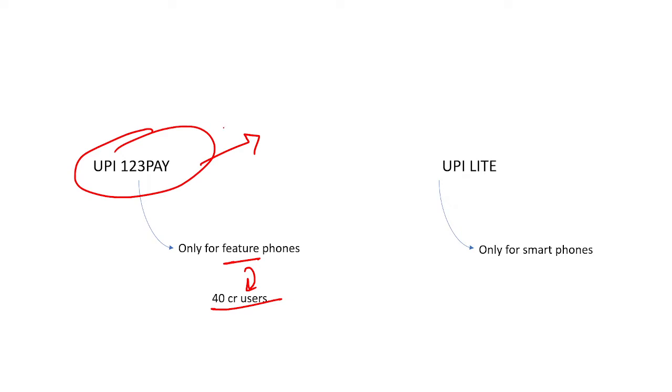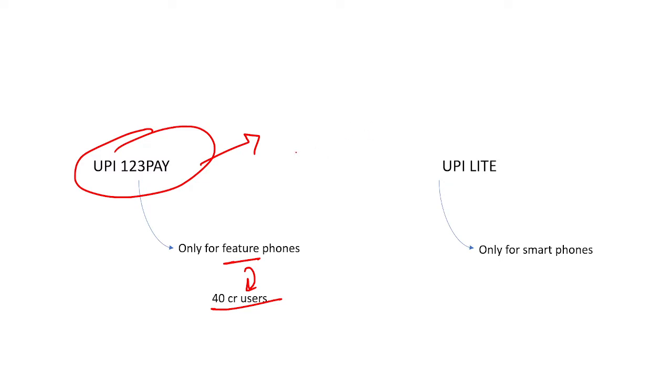Before this UPI 123, there was also another scheme with a number like star 99 hash or something like that. Through this number, people were given the opportunity to make payments through offline mode, but this initiative was not quite successful, right?